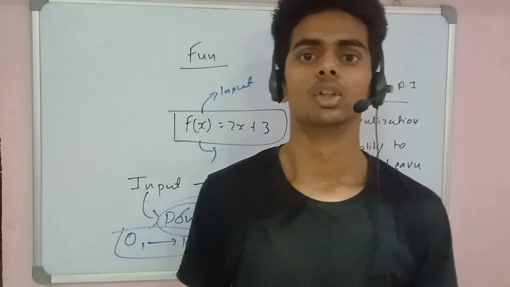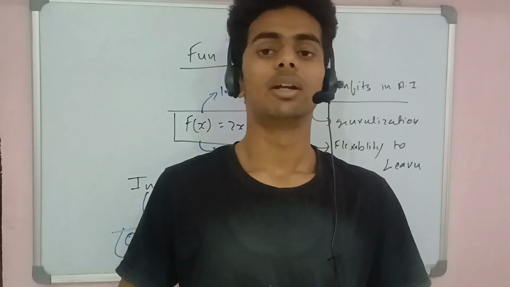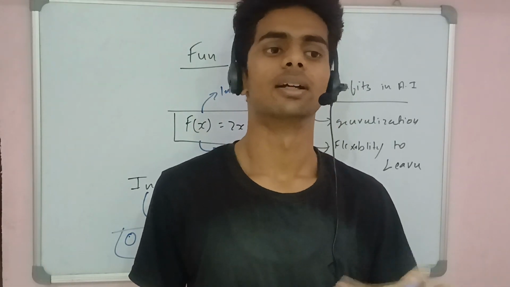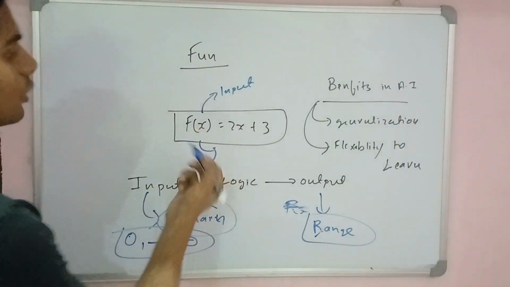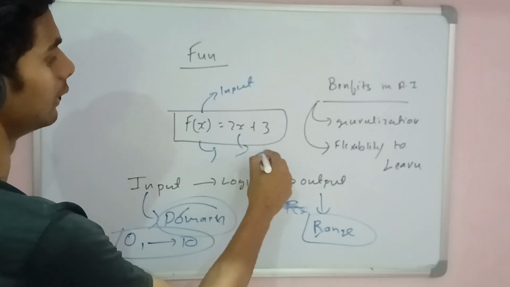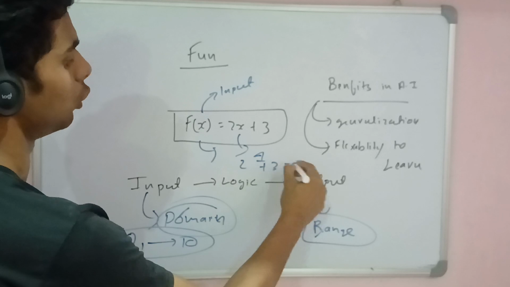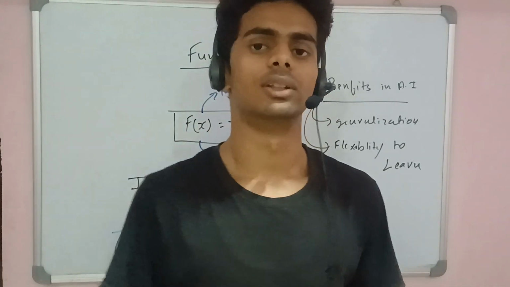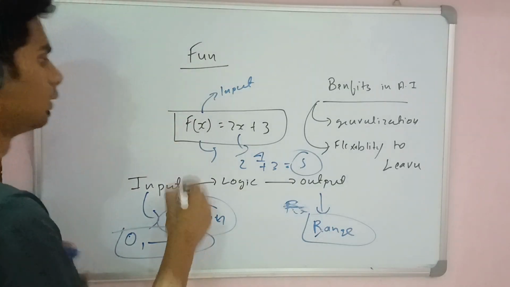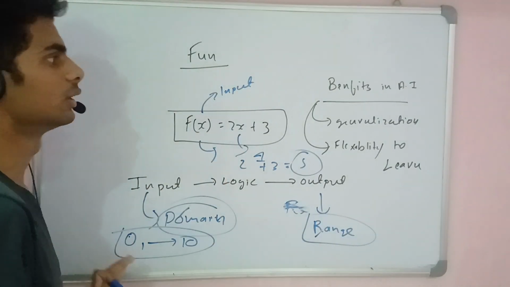So a function is the entire process which takes an input, processes it, and gives an output. Here is the best example: if you give an input of 1, then 2 plus 3 gives an output of 5. The input is 1 and the output is 5. That's what the function refers to.